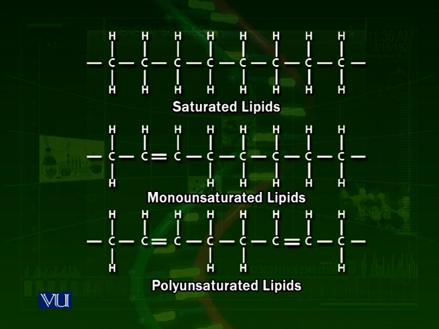Saturated lipids, as you can see in their structure, are straight and they are solid at room temperature. But the unsaturated lipids, which are present in plants, have double bonds in their structure, and as a result, they have bends in their structure. Due to these bends, they remain liquid at room temperature.